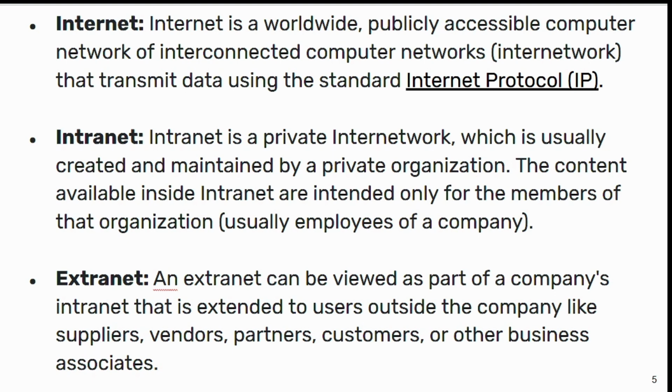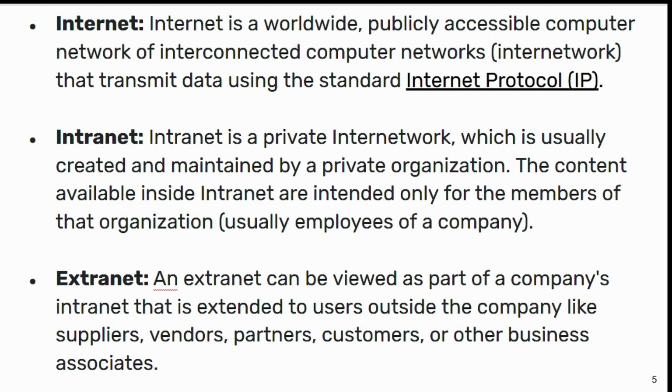In the intranet case, the data is only accessible to the particular employees, but an extranet is also a private internetwork derived from the intranet, and its accessibility is not limited to the employees of a company but also extends to users connected to the company, which means suppliers, vendors, partners, customers, or other business associates. So this accessibility is given to employees as well as the people connected to that company.